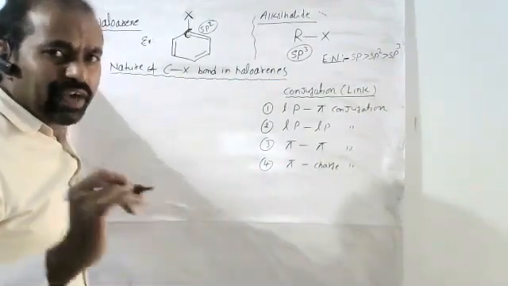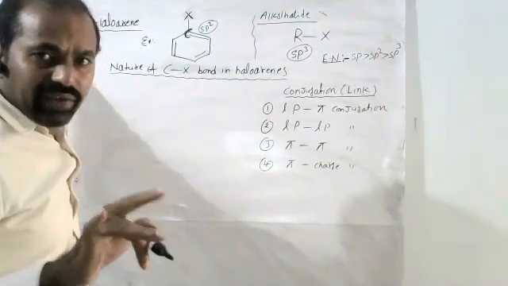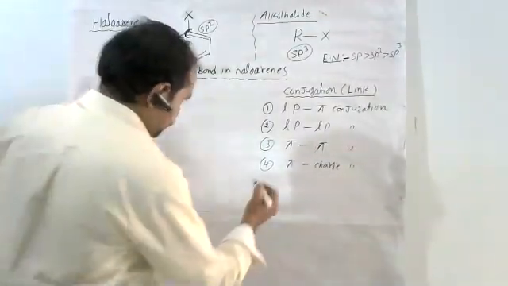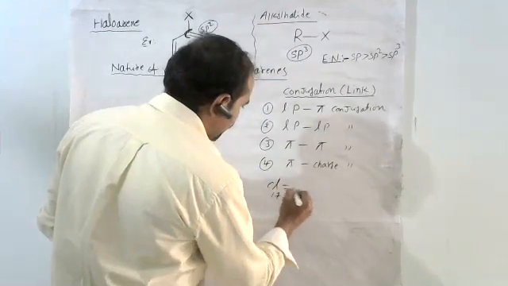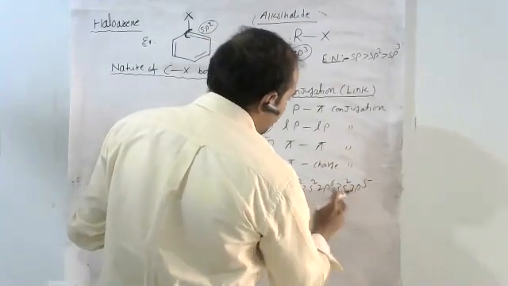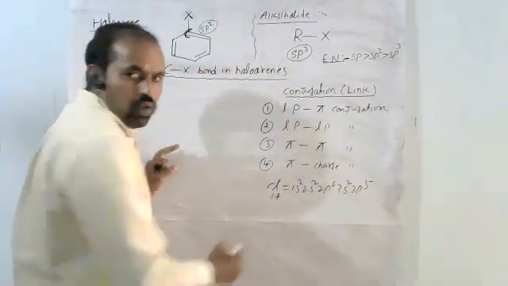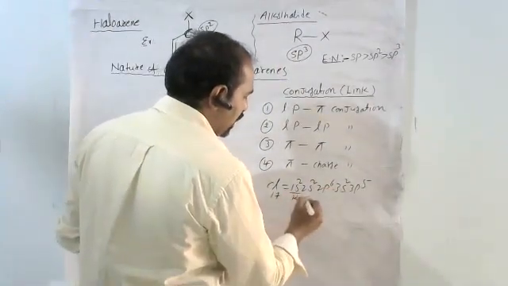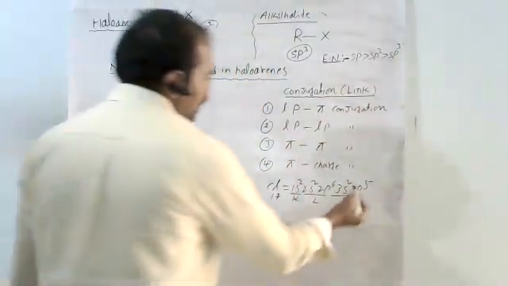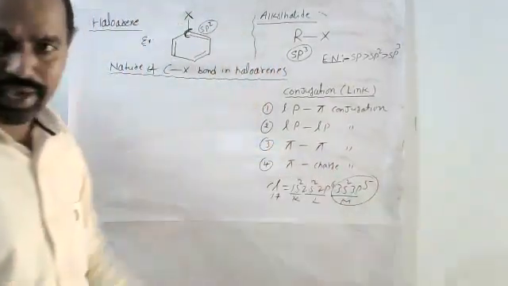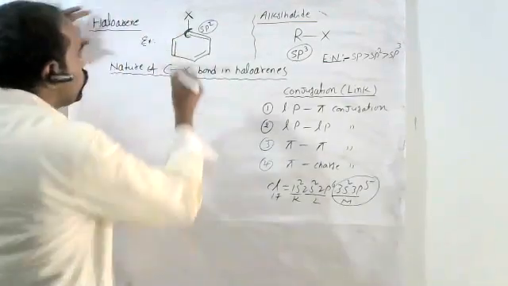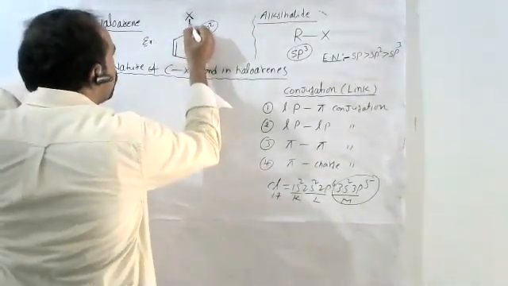Halogen means seventh group element. Valency electrons are 7. For example, take chlorine. Chlorine atomic number is 17: 1s2, 2s2, 2p6, 3s2, 3p5. This is the electronic configuration. It is the K shell, the L shell, the M shell. The valency shell has how many electrons? 7 electrons. Out of 7 electrons, the halogen uses 1 electron in covalent bond formation.